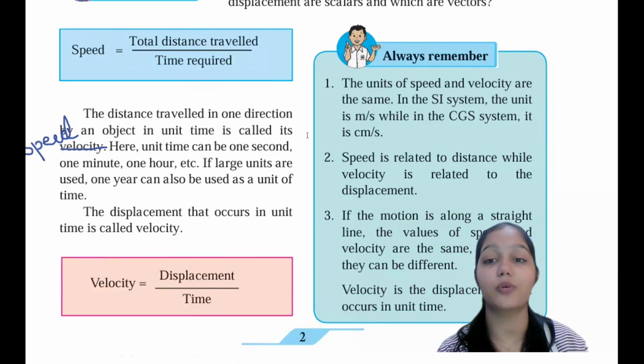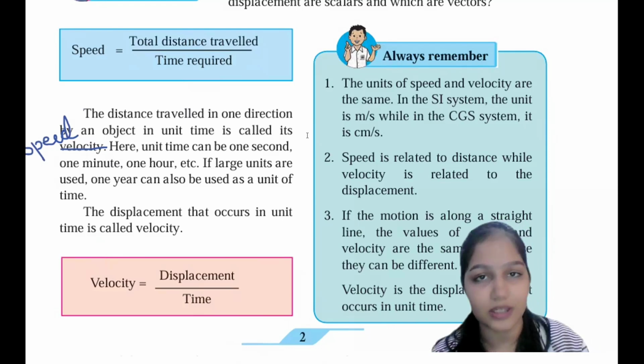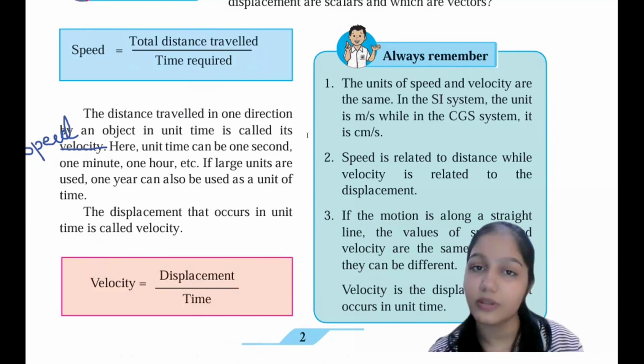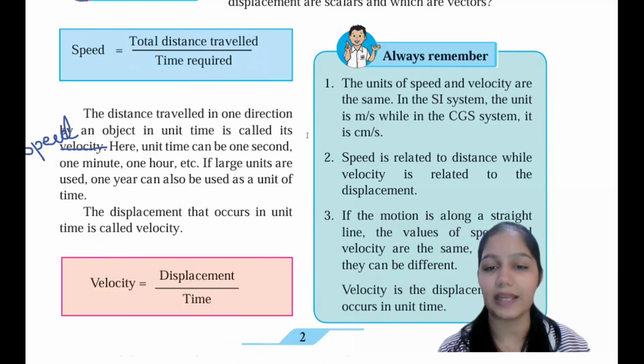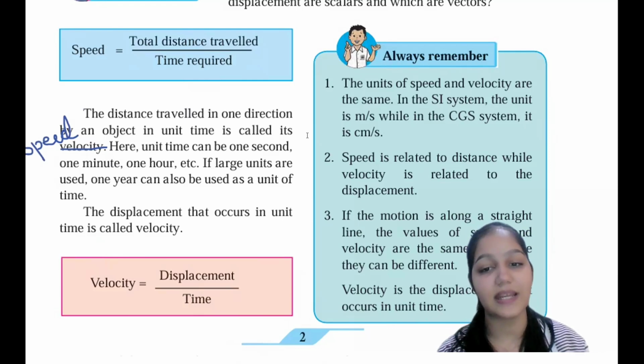Next, speed is related to distance while velocity is related to displacement. We all know that speed is equal to distance upon time and velocity is equal to displacement upon time. So speed is related to distance and velocity is related to displacement. Very simple and very understandable thing. If the motion is along a straight line, the values of the speed and velocity are the same. Otherwise, they can be different.